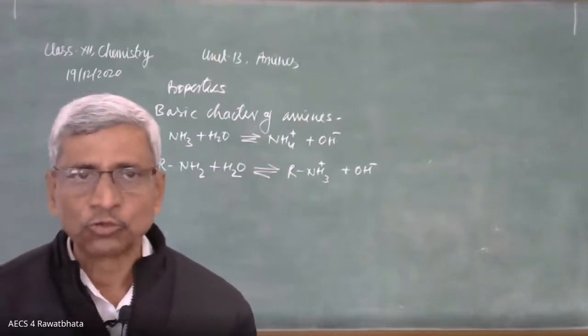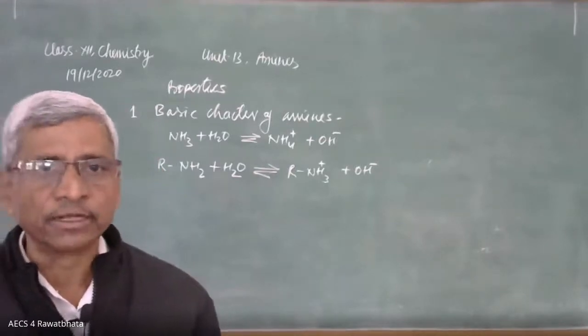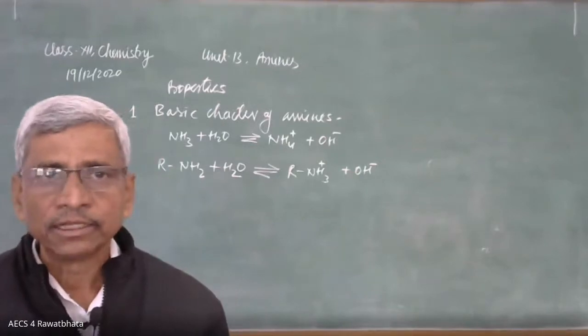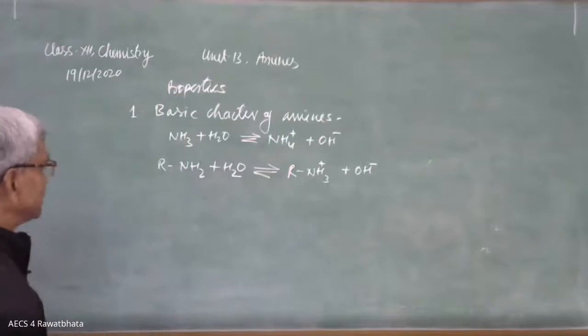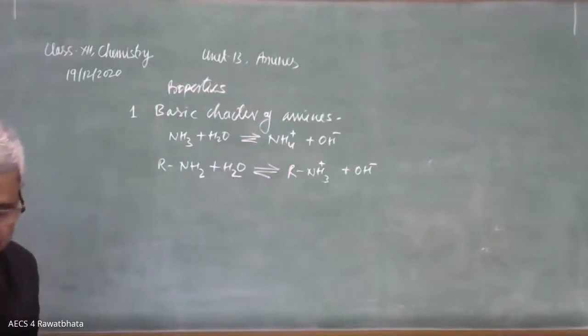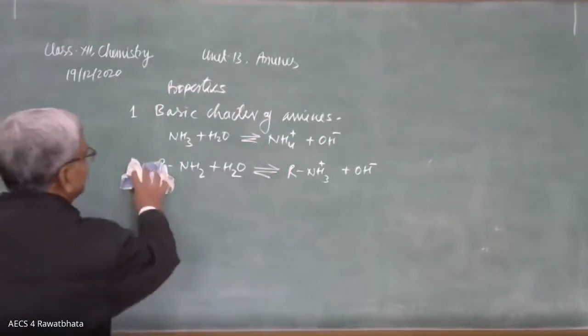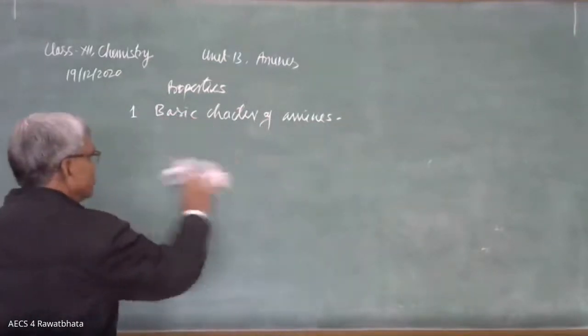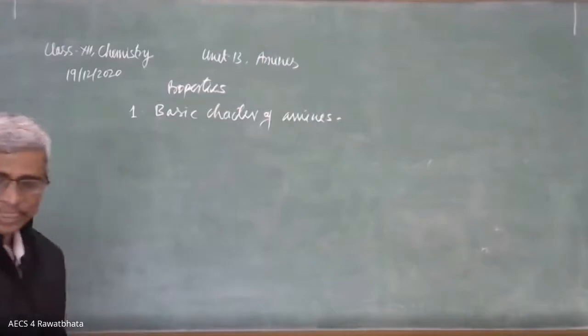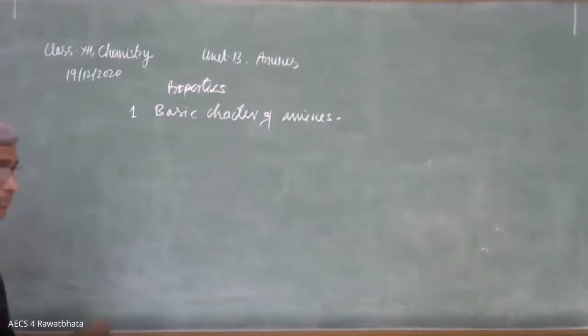They are also able to donate a pair of electrons just like ammonia. That's why they are Lewis bases. This is the one thing. The basic character, basic strength we have to compare with different types of amines and even ammonia also. Comparison of basic strength, that is the important thing.